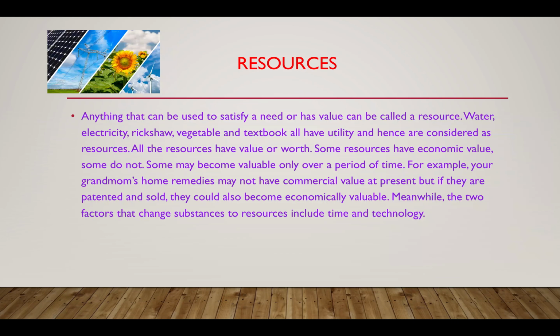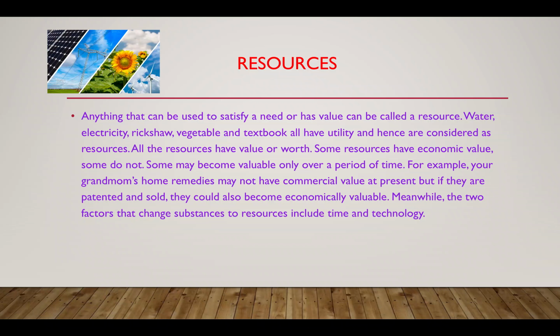Let's start. Anything that can be used to satisfy a need or has value can be called a resource. Water, electricity, rickshaw, vegetable, textbook, it has utility. All these things have utility and these are called resources. So, anything that satisfies our need and has a value is called a resource. Anything that has utility is also called a resource.